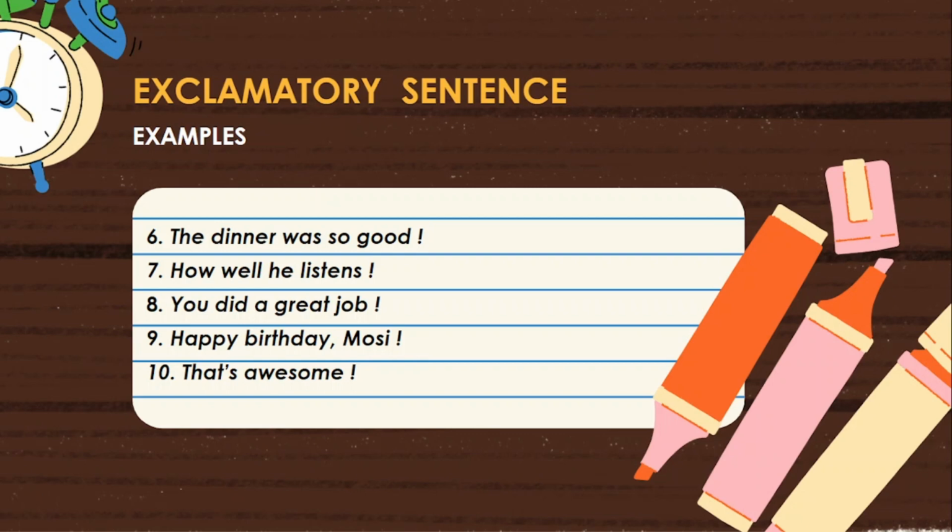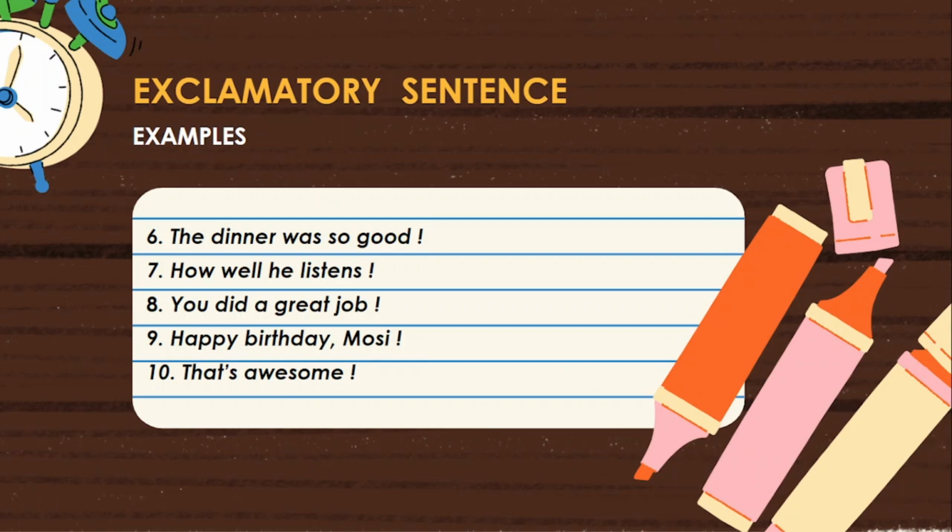Next, eighth one. You did a great job. In this sentence, you is the subject. Did is main verb 2. The sentence is in past simple in active voice. Let us check whether the sentence is an exclamatory sentence or not. First one. The sentence expresses a sudden and a strong feeling. So the first condition is fulfilled. Second one. The sentence is ended with an exclamation mark. So the second condition is also fulfilled. Based on these 2 points, the sentence is called as an exclamatory sentence.